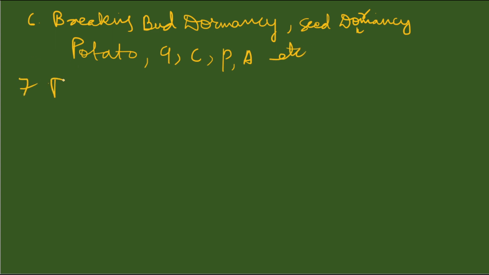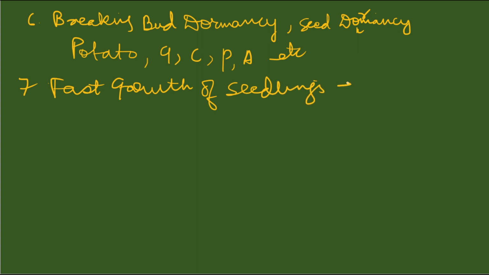It is very much helpful in fast growth of seedlings. GA3 is very much used here. GA3 helps in fast growth of seedlings. Also in breaking seed dormancy, GA3 is used.